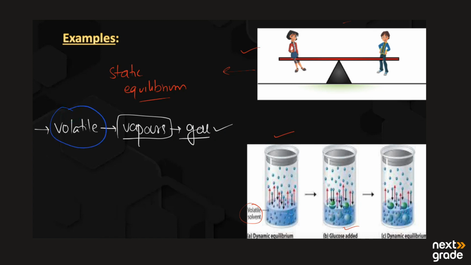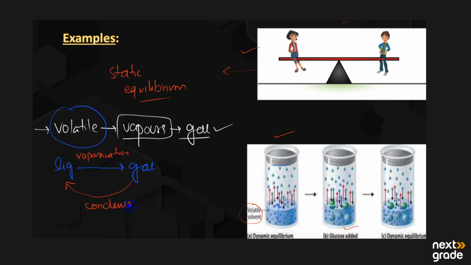When we place the volatile solvent in a closed container, we can see that this solvent starts to change from liquid into the gas phase. This process is known as vaporization. On the other hand, when the gas molecules recondense and change into the liquid state, this process is known as condensation.